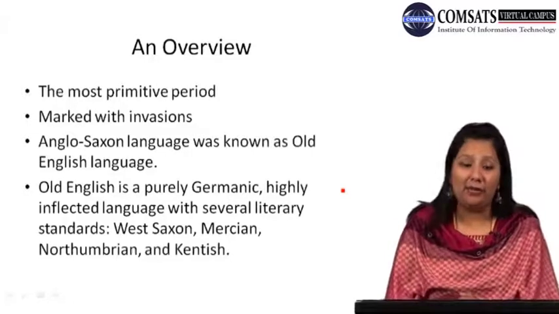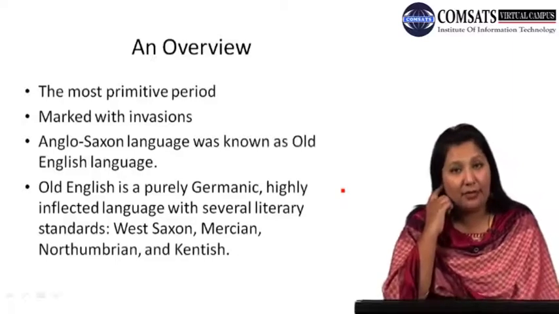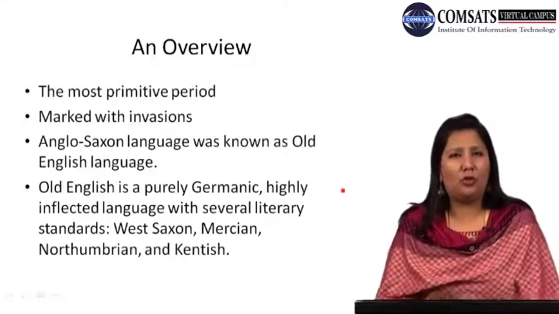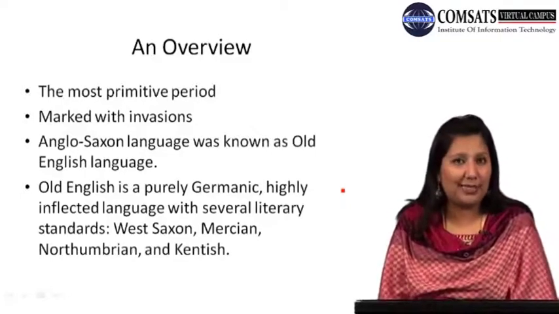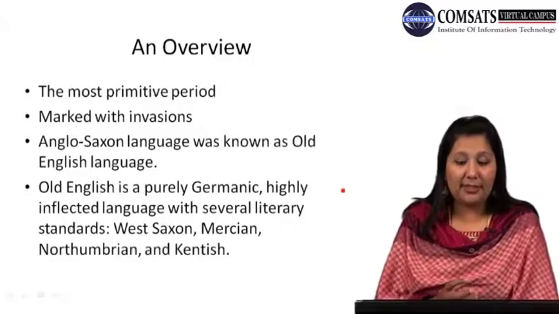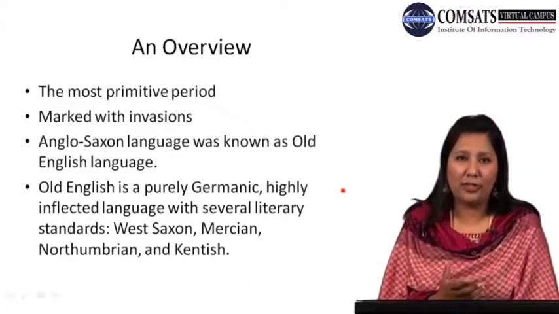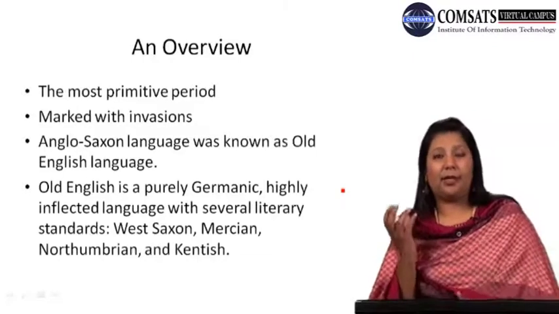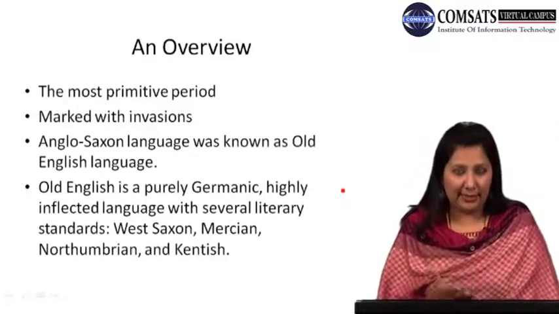It was a highly inflected language with several literary standards. Although not a lot of significant work was done in the field of language, literature was flourishing in that age, and there were several literary standards of English present at the time.